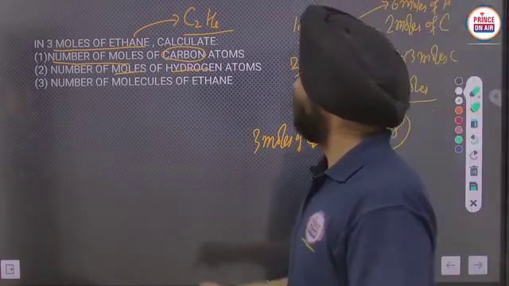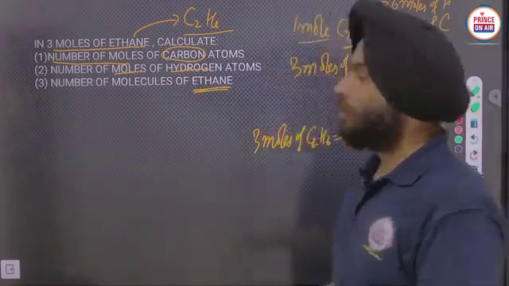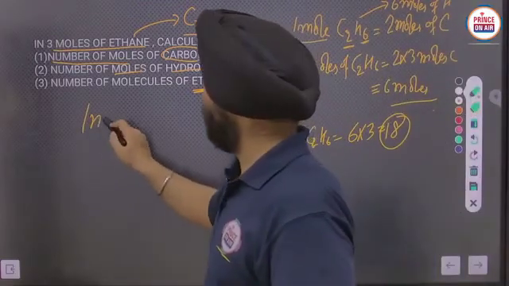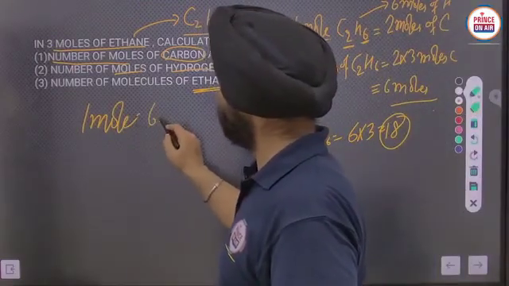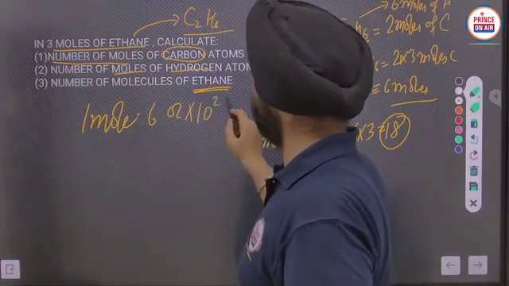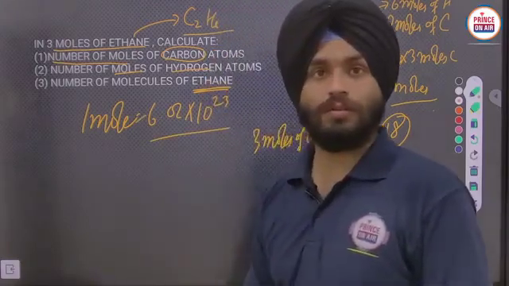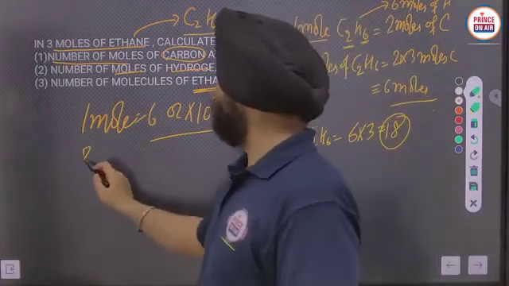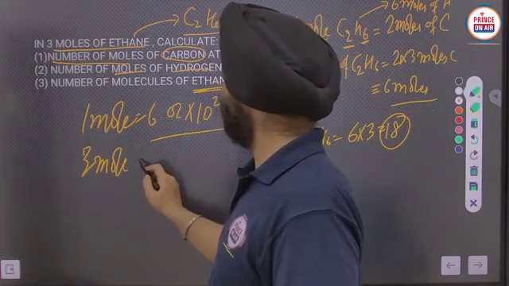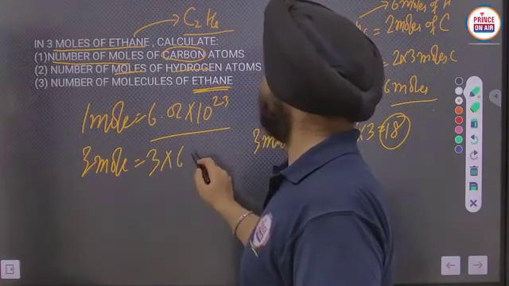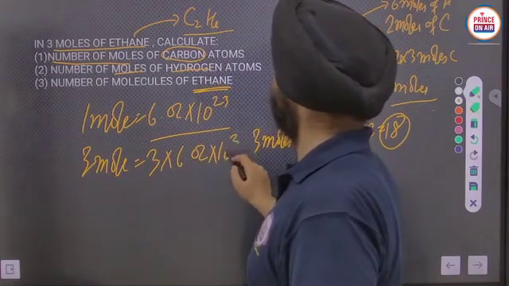Number of molecules of ethane. See, 1 mole of ethane will carry 6.02 into 10 raised to the power 23 molecules. Clear? And 3 moles of ethane will carry 3 into 6.02 into 10 raised to the power 23 molecules.